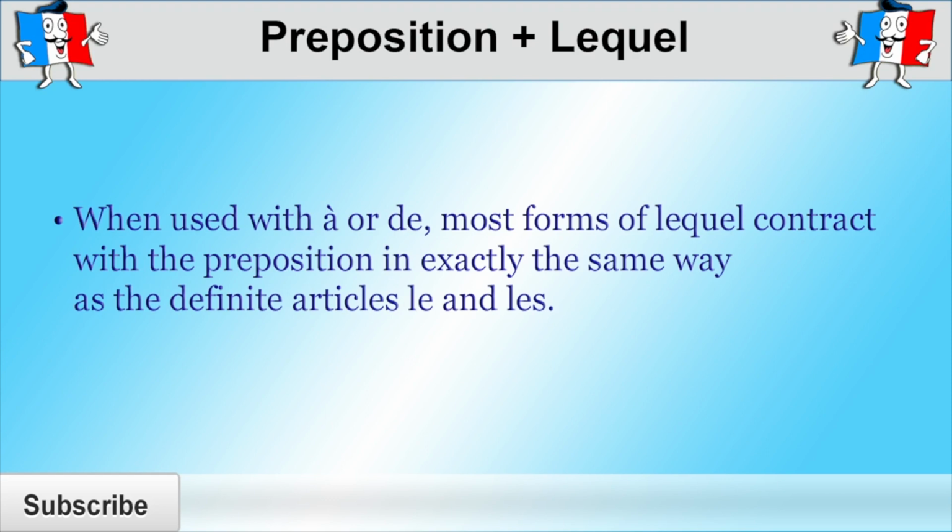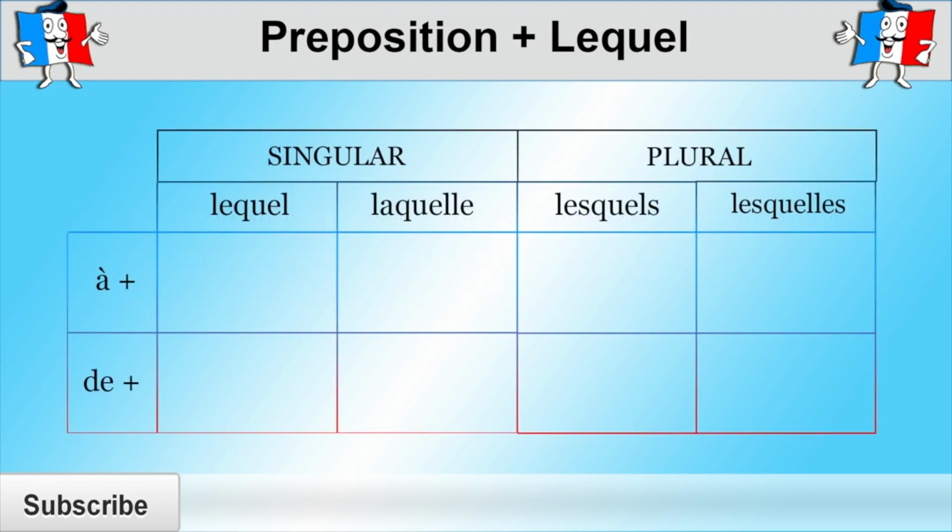You would say auquel. So first, let's have a look at what happens when lequel replaces a singular noun and is preceded by the preposition à. So if à was meant to be followed by lequel, it would actually contract to auquel. However, if à was to be followed by laquelle, it wouldn't contract and would be à laquelle. If de should have been followed by lequel, de and lequel contract together and become duquel.